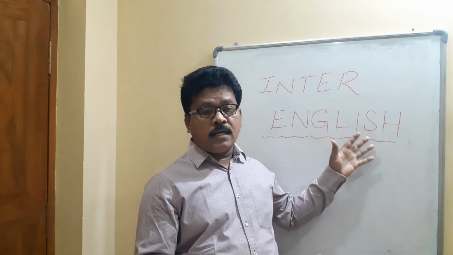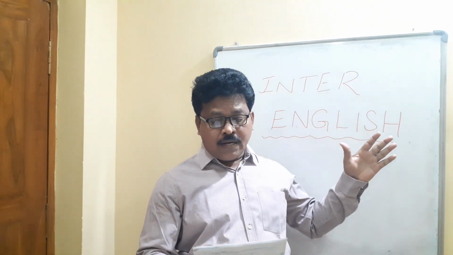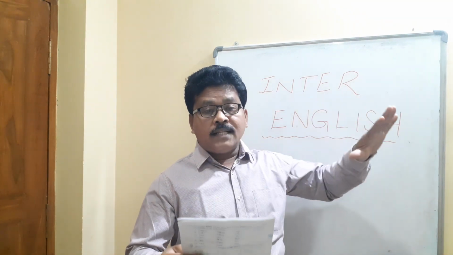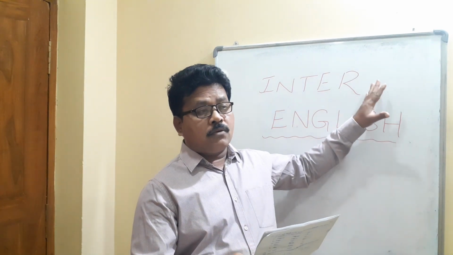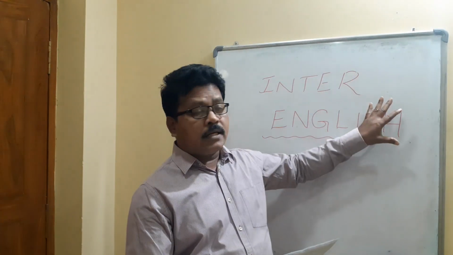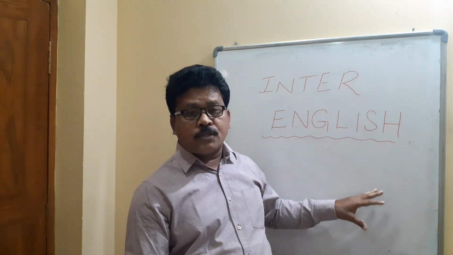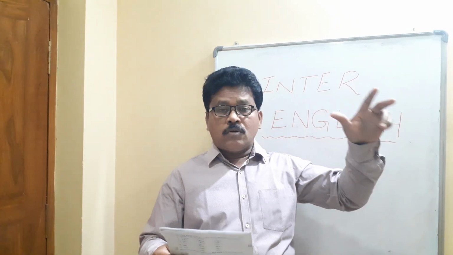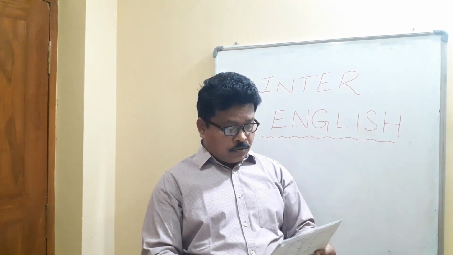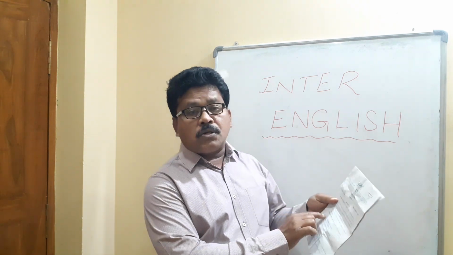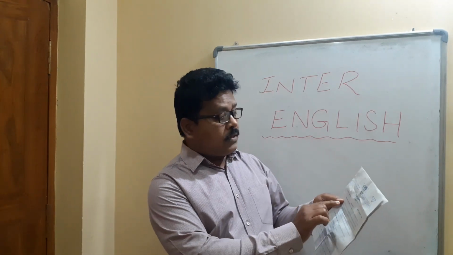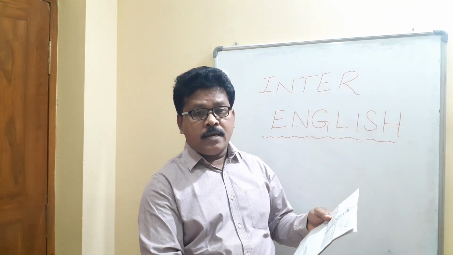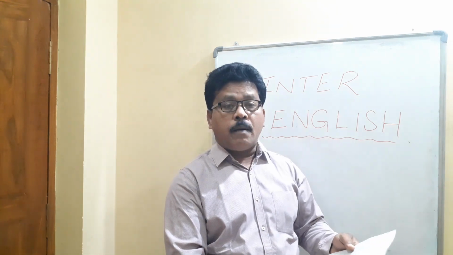So side headings are optional. If you don't write them also, it doesn't make any difference. But we have to divide the answer into convenient paragraphs, at least 3 paragraphs: introduction, context, explanation. Critical comment is optional, but at least 3 paragraphs. Without side headings also, it won't matter. Now coming to the next one, the second one is also annotations, from poetry. First one is annotations from prose, second one is annotations from poetry. Same process, same method is applicable, same formula is applicable.